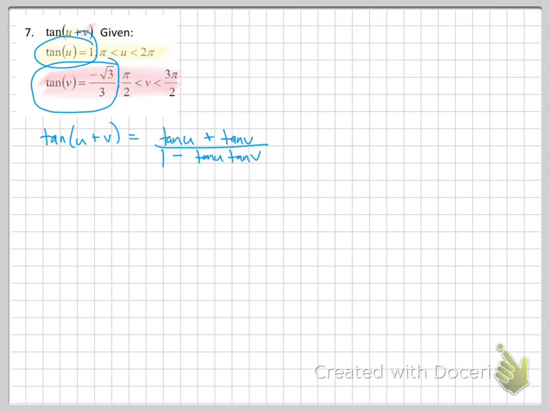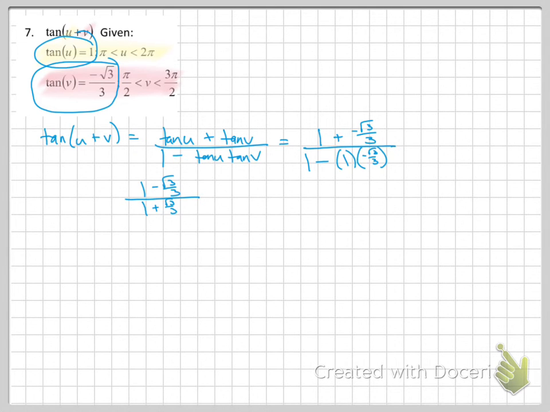They are given every single time. So let's just plug them in. Tan of u is given as 1. Problem says plus. Tan of v is given as -√3/3. Over 1 minus, and the same things. 1 minus -√3/3. So I am at 1 plus √3/3 over 1 plus √3/3, with a negative times a negative, so plus √3/3.